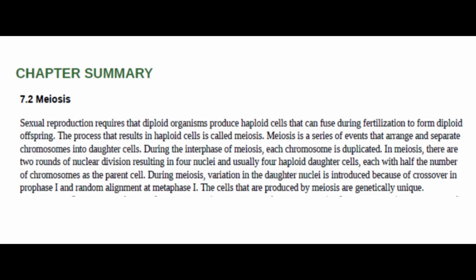In meiosis, there are 2 rounds of nuclear division resulting in 4 nuclei and usually 4 haploid daughter cells, each with half the number of chromosomes as the parent cell. During meiosis, variation in the daughter nuclei is introduced because of crossover in prophase 1 and random alignment at metaphase 1. The cells that are produced by meiosis are genetically unique.